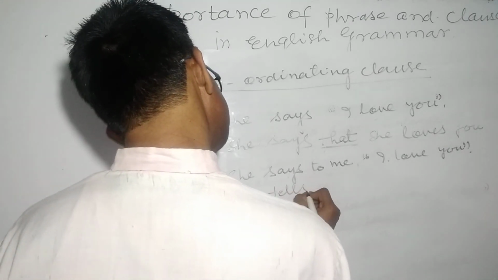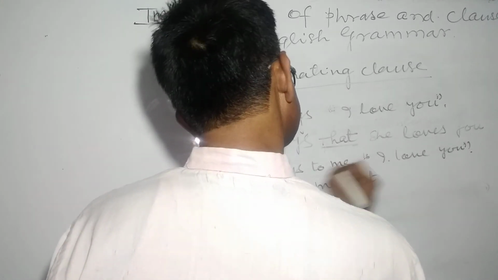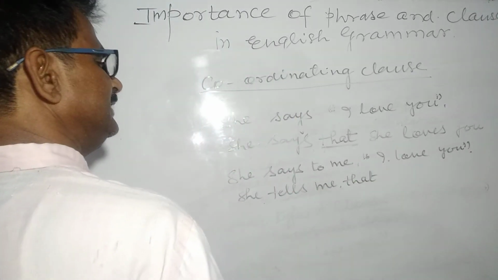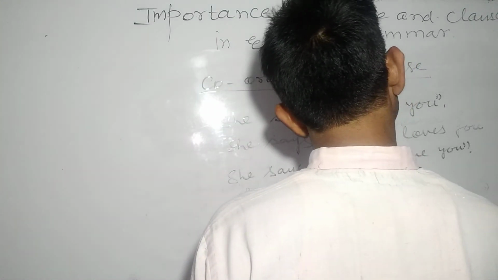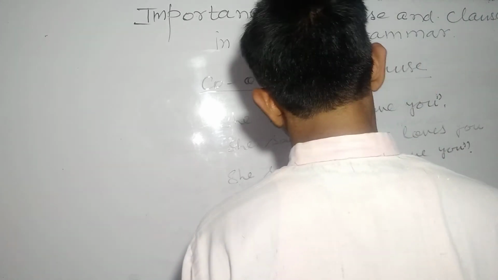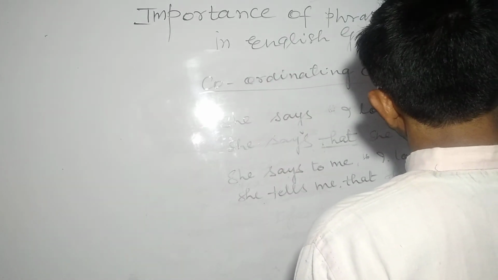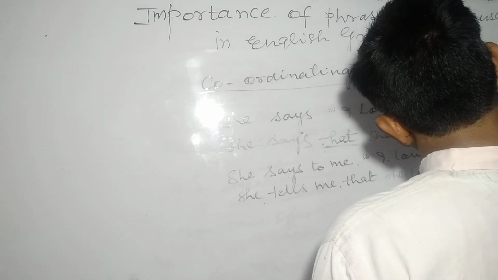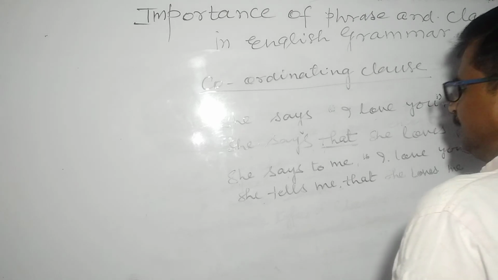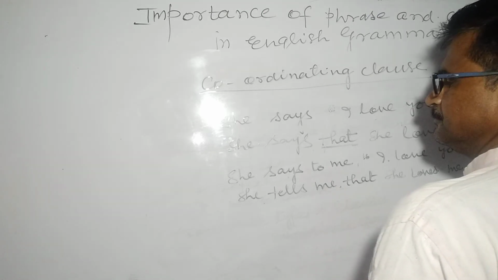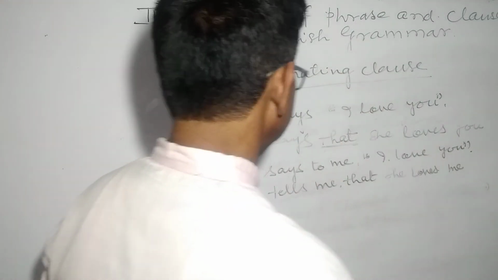She tells me that she loves me. She says to me, I love you. She tells me that she loves me.